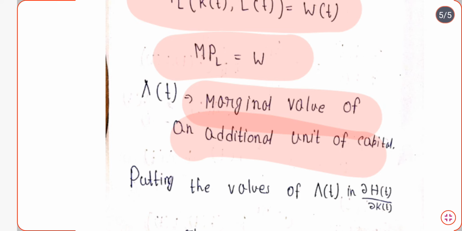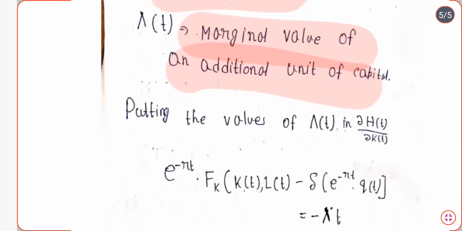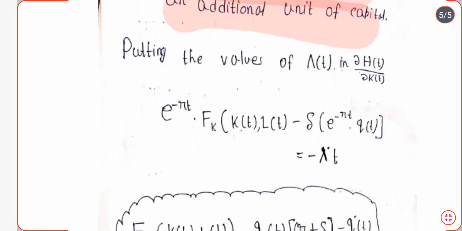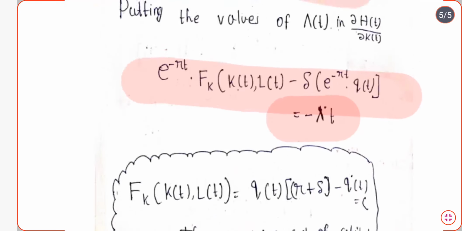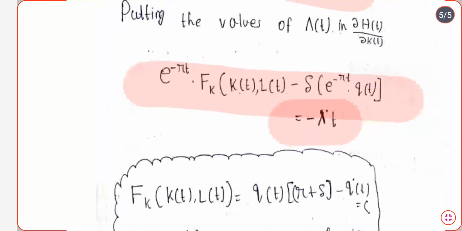Now putting the value of lambda t in del ht by del kt, we are getting this form. This is a very easy derivation. You can easily note down and understand this derivation, and at the end we are obtaining this fkt into lt.